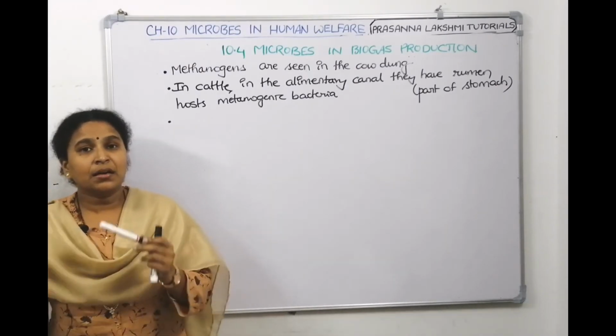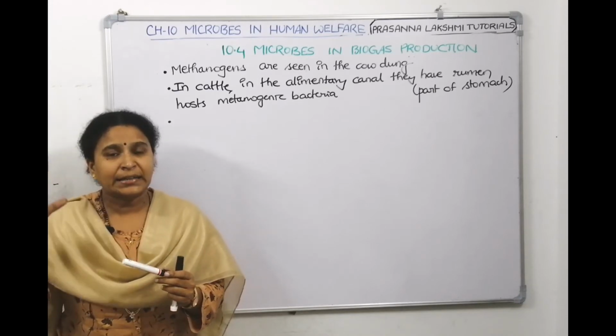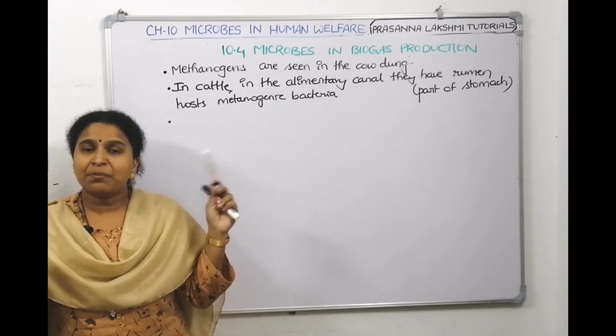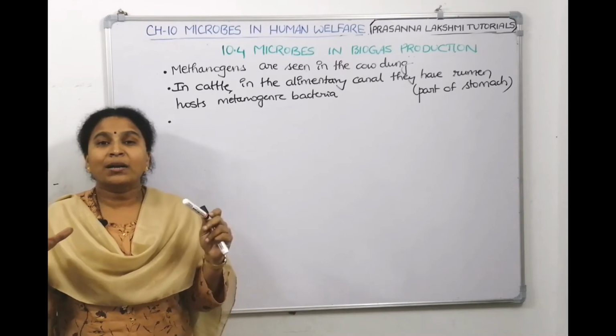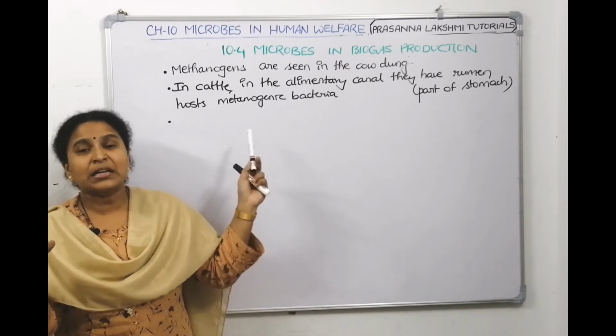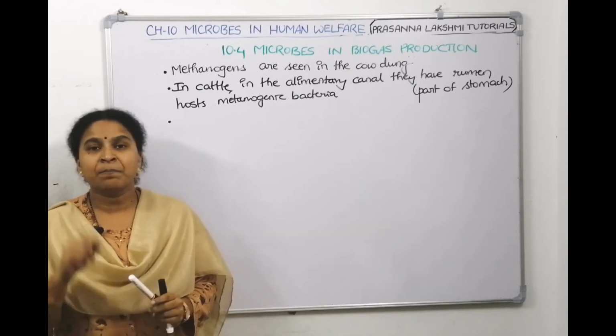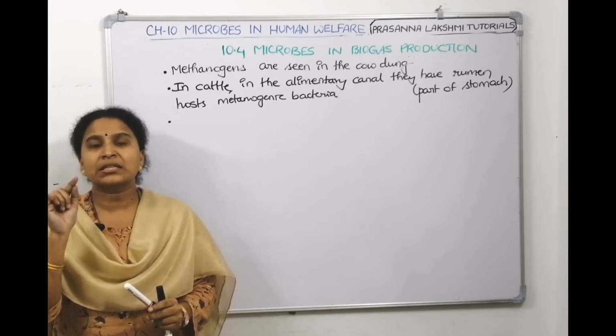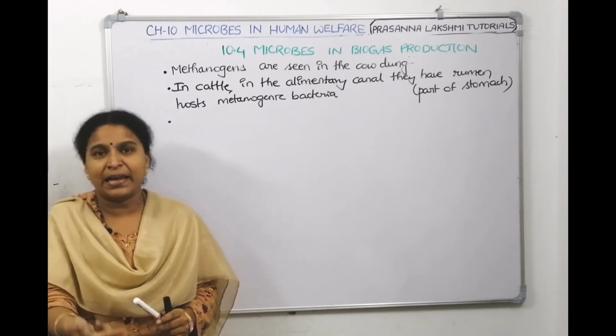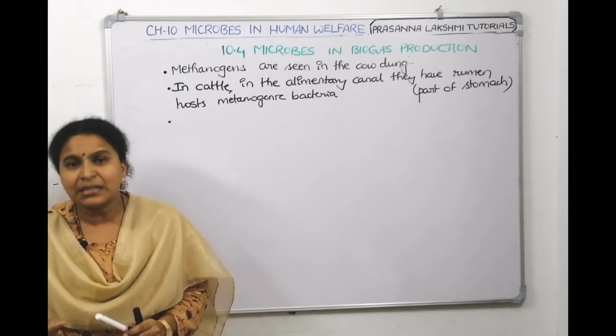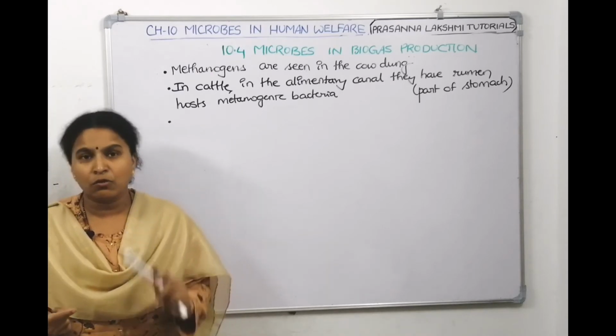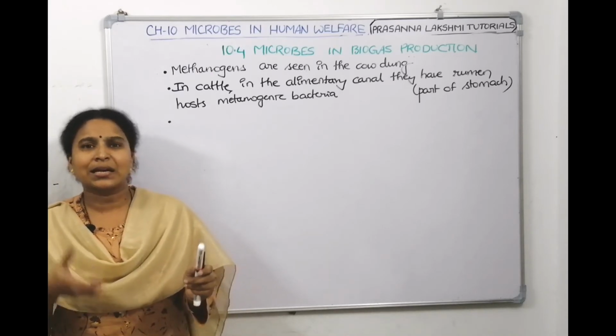And in the alimentary canal of the cow, this methanogenic bacteria is there, and you know what benefit the cow will get when it is giving space for this bacteria: the bacteria will synthesize an enzyme called cellulase, and that cellulase will help in digestion of cellulose. What cow eats is grass.